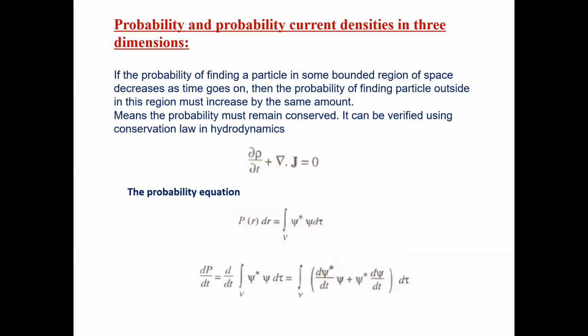How do we correlate this probability with the classical quantity like current density? So we know that in ordinary hydrodynamics or in electromagnetic theory, we have the famous equation that is called the continuity equation, or it is called the mass conservation equation। So here rho is, if suppose you are talking about hydrodynamics, तो rho को हम बोलते हैं यहाँ पर density। अगर आप fluid की बात कर रहे हैं तो rho is the fluid density and J is here the current density.